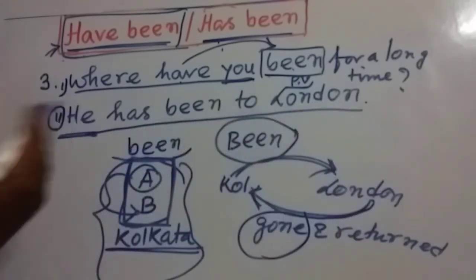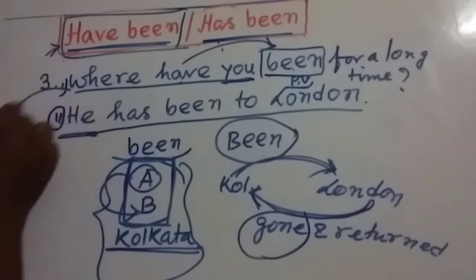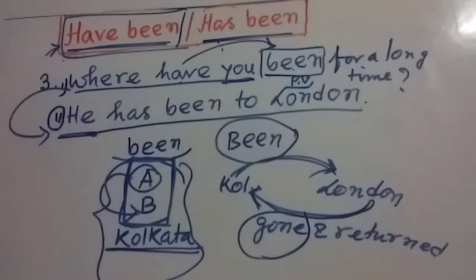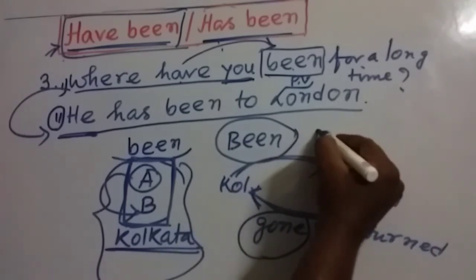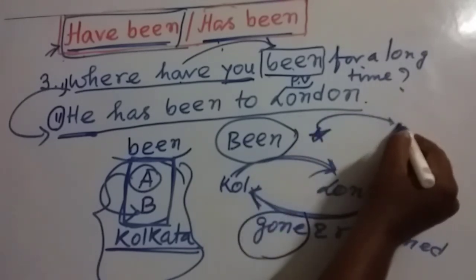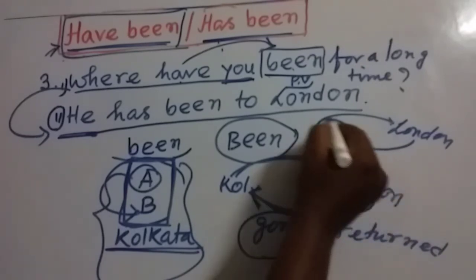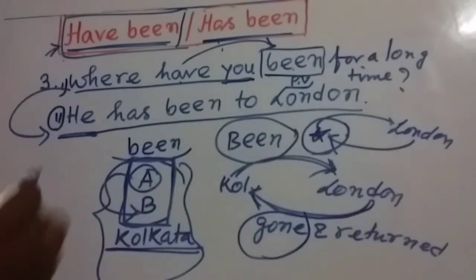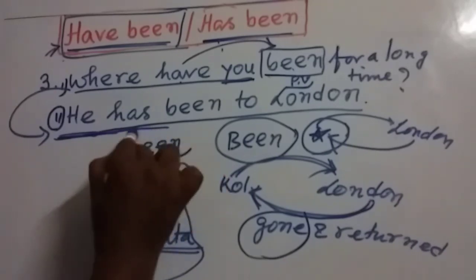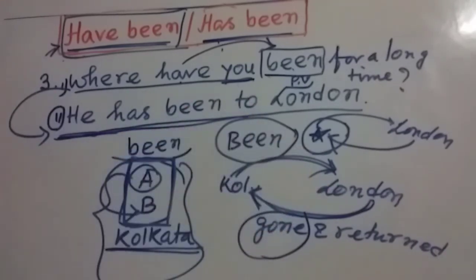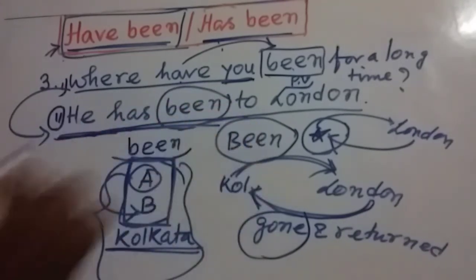That means you can say this is the answer to this question. So he has been to London, that means he went to London from one place and he returned to the same place. So one person is answering, he has been to London. That means he went to London and returned. These represent been. So my dear friends, here we have used has been.